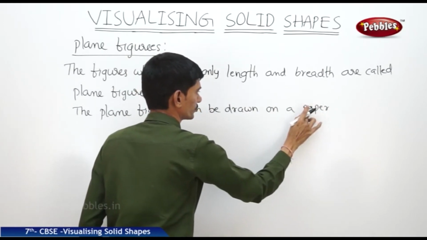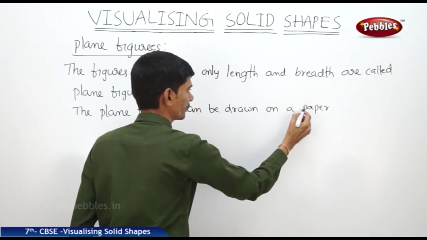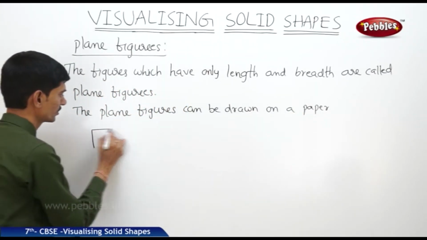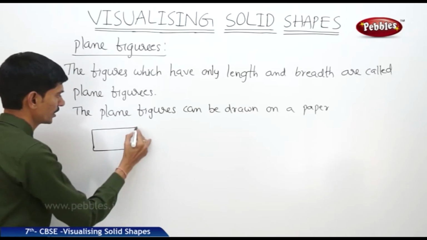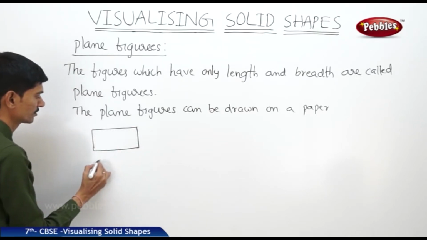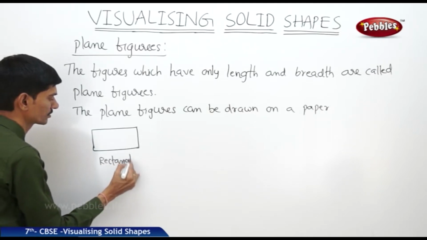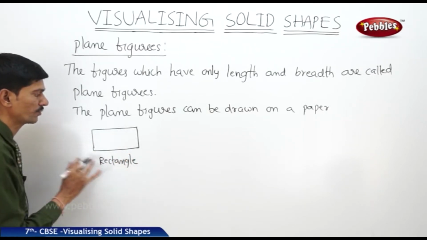So we can show any plane figure on a paper by drawing its shape. Now for example, the rectangle, it has only the two dimensions, length and breadth. It has no thickness, so it is said to be a plane figure.